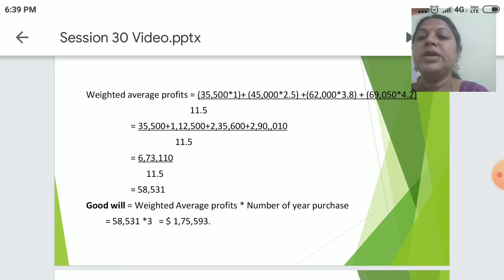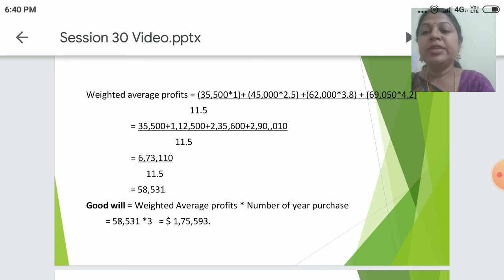The total weight we have to divide, and this comes to 35,500 plus 1,12,500 plus 2,35,600 plus 2,90,010. So 6,73,110 divided by 11.5. Finally, it would come to 58,531.